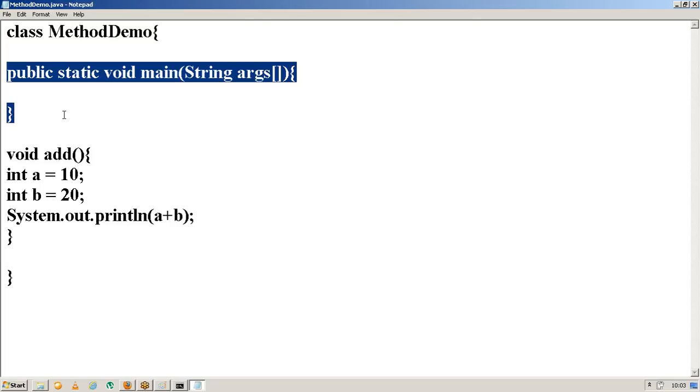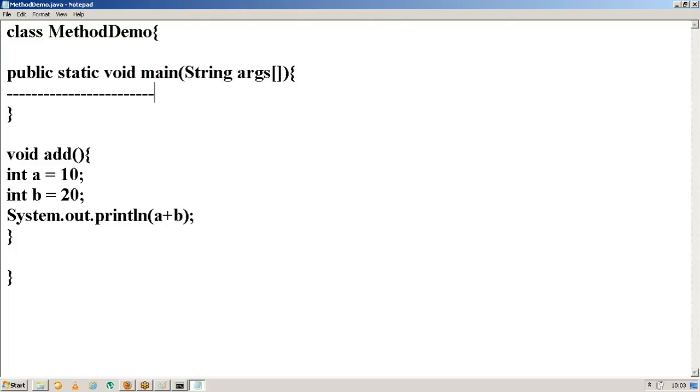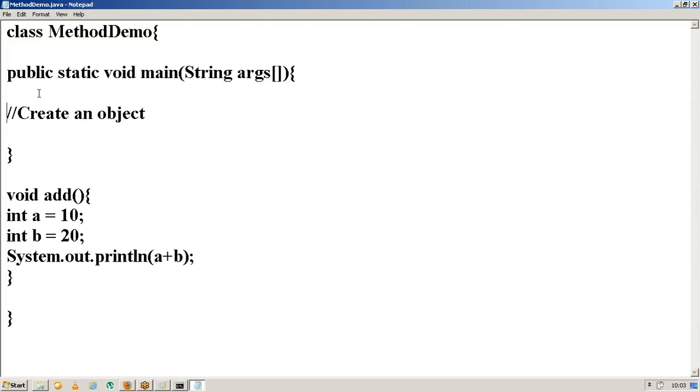Why? Because you haven't called the void add anywhere in the main program. Whenever you are trying to execute any program, it will start the execution from the main method only. That means whatever statements we have within the main method, only those statements will be executed here.